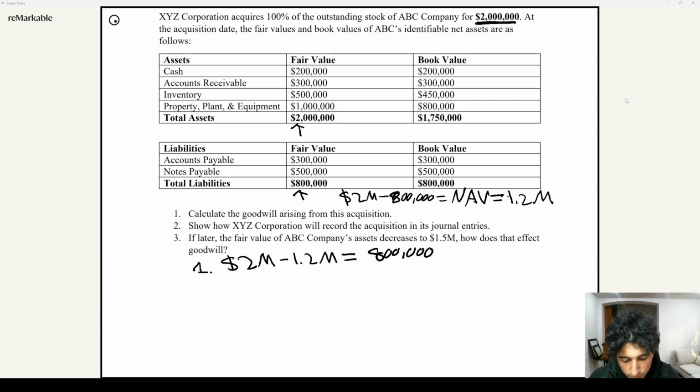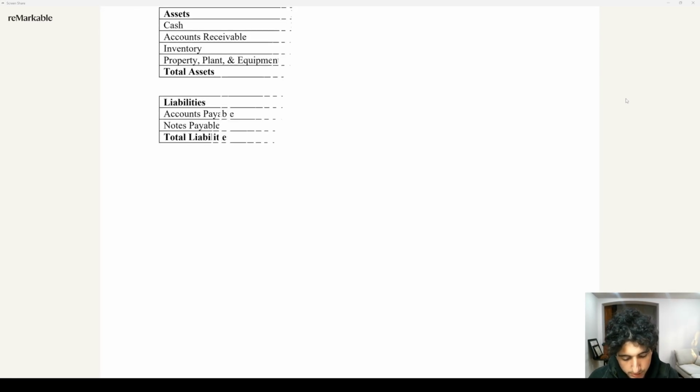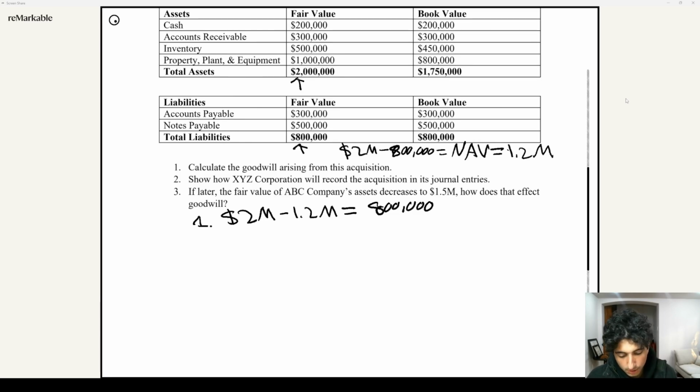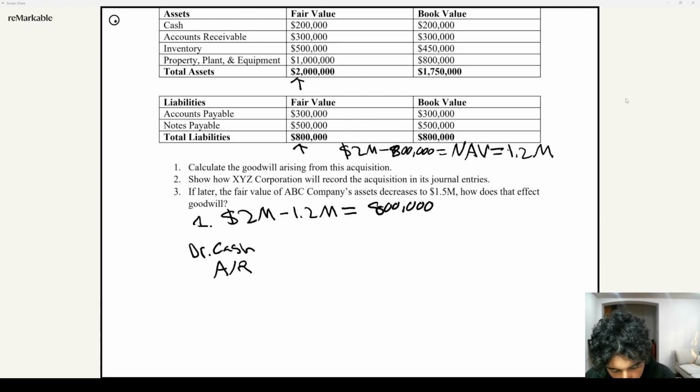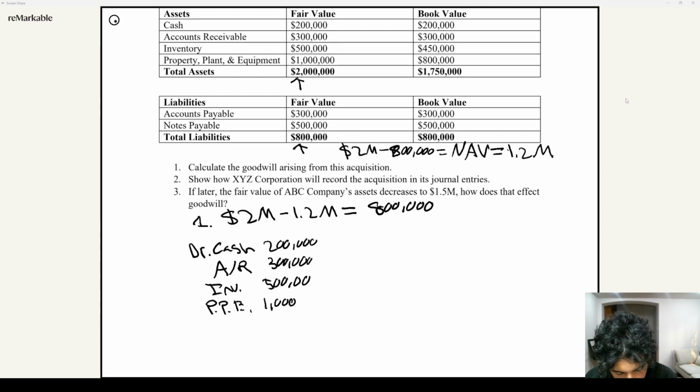Now, how do we record this in our journal entries? Well, we got to debit some things. Debit increases the value. We acquired some cash from the company, so we'll debit the cash. We're also going to debit the accounts receivable. Remember, we acquired these accounts receivable, so they're going on our books now. We got some inventory, we got to debit that, and we got some PP&E. We got to add these to our books, so we're going to debit them to increase them. That's $200,000 of cash, $300,000 in AR, $500,000 in inventory, and $1 million in PP&E.